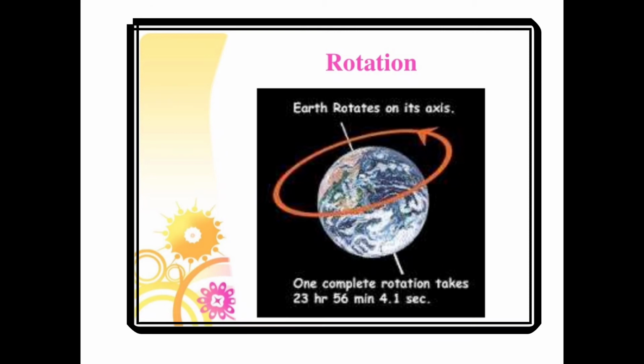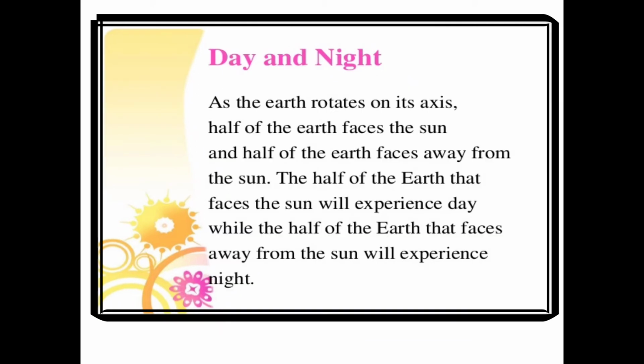On a road trip, if you go from west to east, distant objects like mountains seem to move from east to west. Similarly, since the Earth rotates from west to east, the Sun appears to move from east to west. Why? Because of the anti-clockwise rotation of the Earth. As the Earth rotates on its axis, half of the Earth faces the Sun and half faces away from the Sun. The half that faces the Sun experiences day, while the half that faces away experiences night.